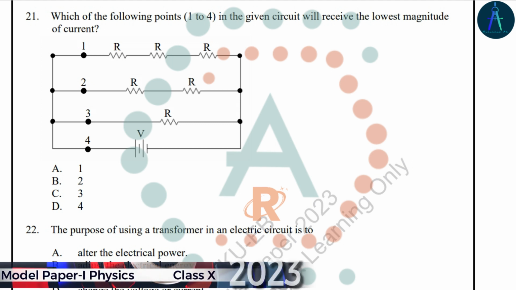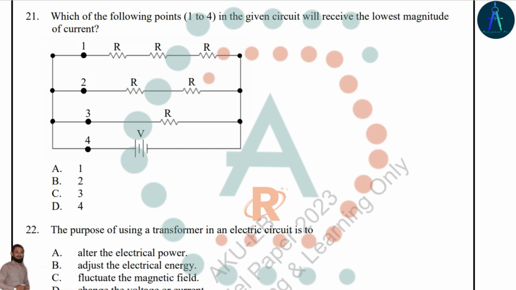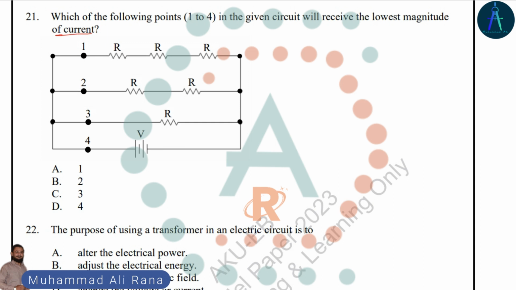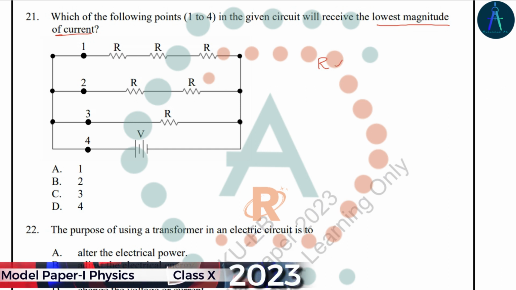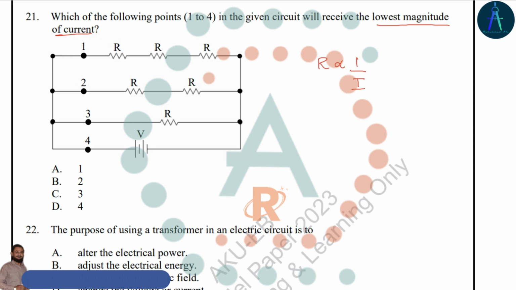In the following circuit, which path will receive the lowest magnitude of current? We know that resistance is the opposition to the flow of current, so the greater resistance would allow less current to pass through it.